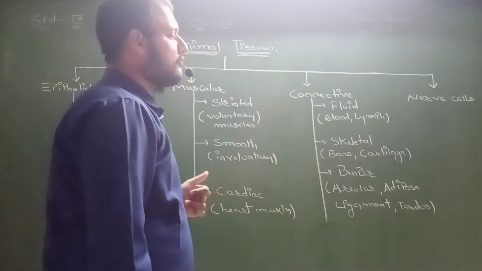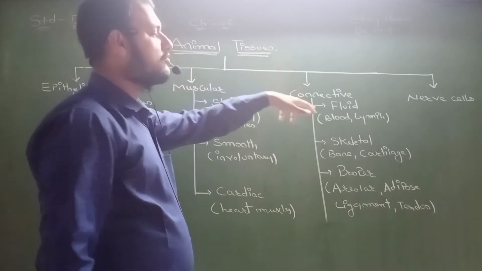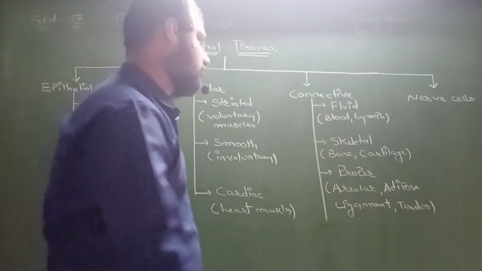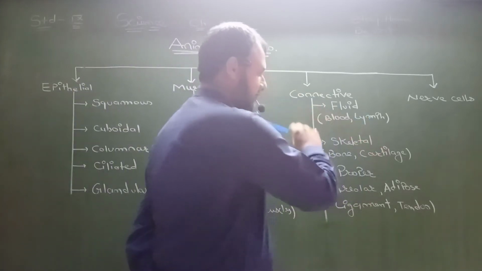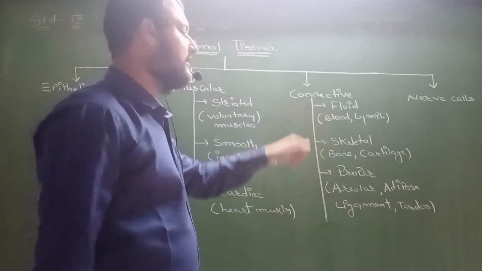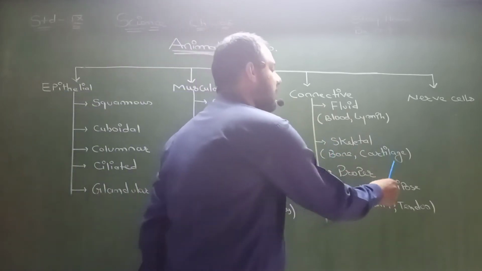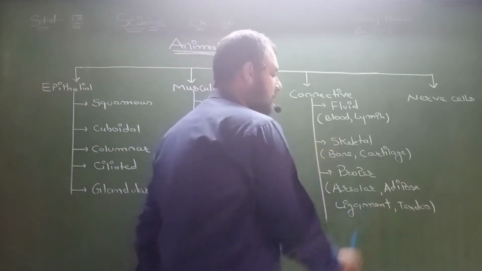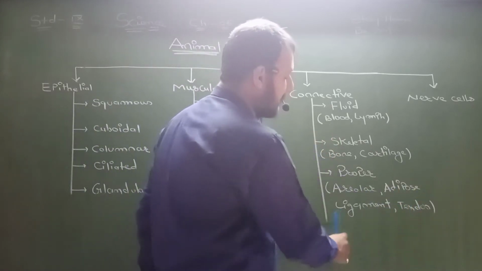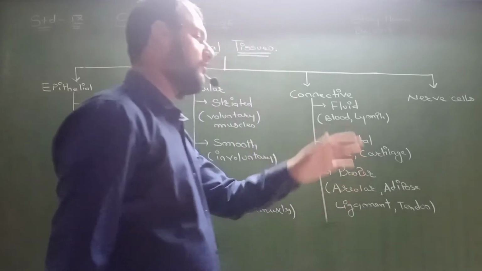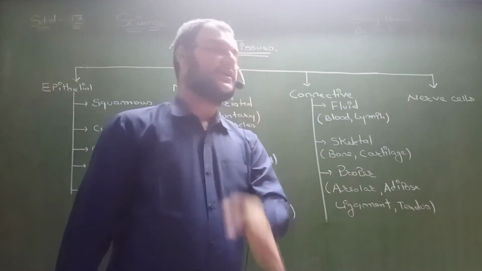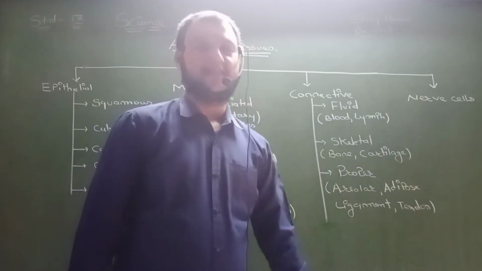Come to the connective tissue. In the connective tissue, first one is fluid. Fluid has two, blood and lymph. Skeletal has bone and cartilage. Proper has areolar, adipose, ligament and tendon. And the last one, very important one, that is nerve cell.